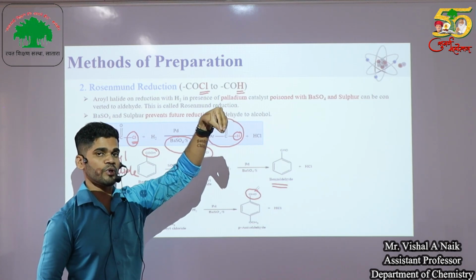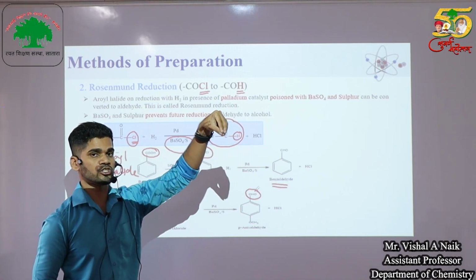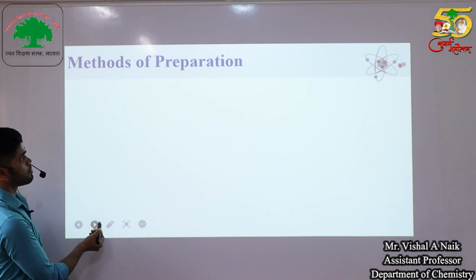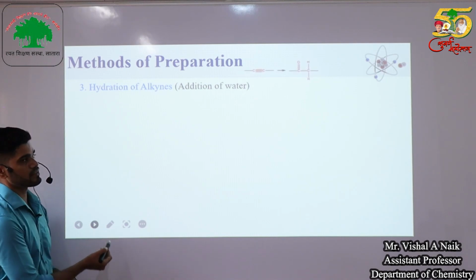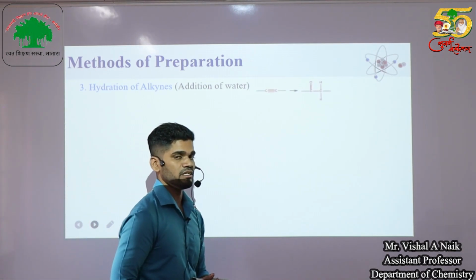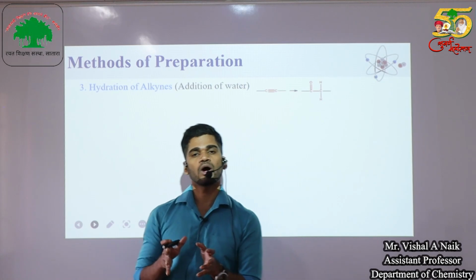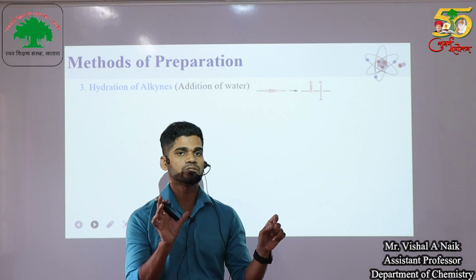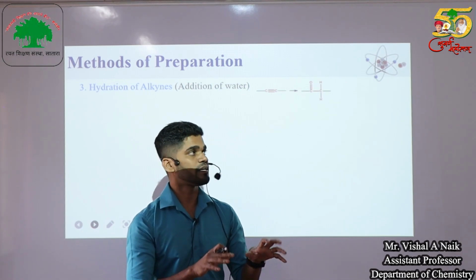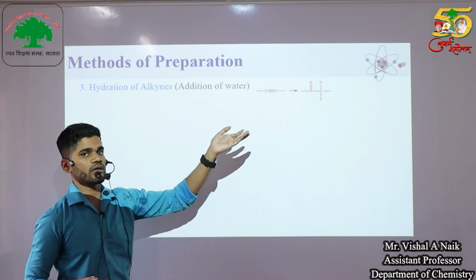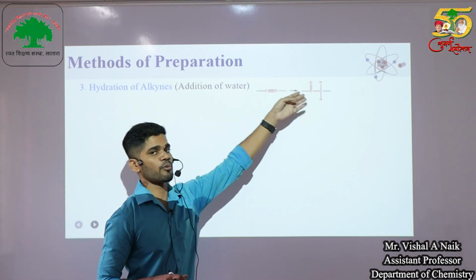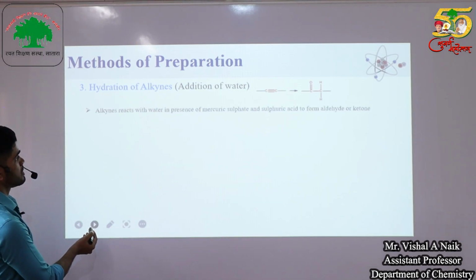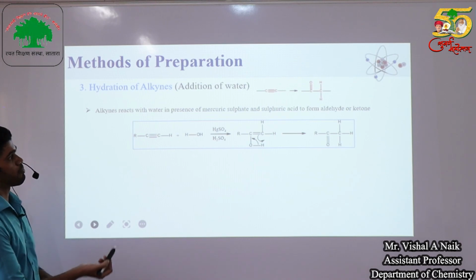So this is the most preferable method used for preparation of aldehydes and ketones, or generally aldehydes. Then the next method is the hydration of alkynes. Hydration of alkynes means addition of water to an alkyne. So when we take an alkyne and, along with a catalyst, water gets added, we get an aldehyde or ketone as a product. That particularly depends on what type of substituents are attached to the alkyne.